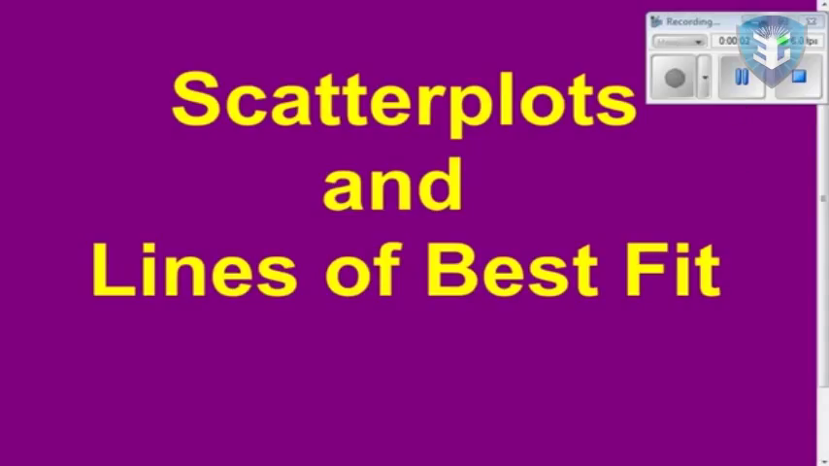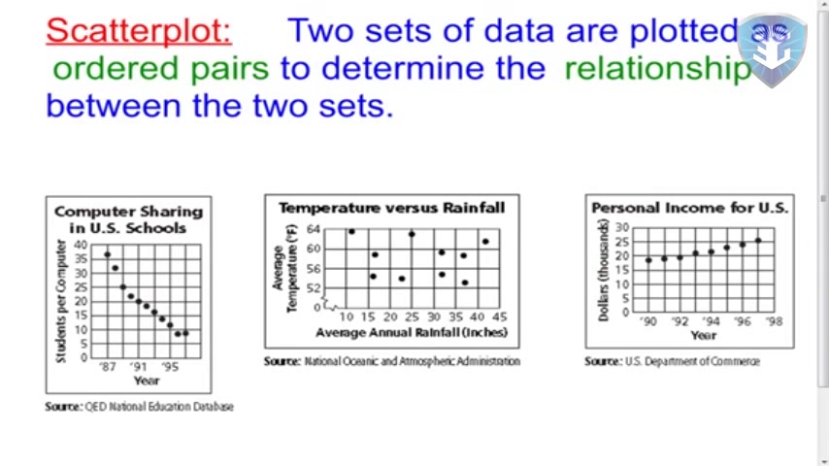Alright, in this lesson we are going to begin looking at scatter plots. Scatter plots are where two sets of data are plotted as an ordered pair, as an XY coordinate, to determine the type of relationship between the two sets of data. So you can see here that in this far left example, I compared how many students per computer were used in each year. So year was my X coordinate and students per computer was my Y coordinate.